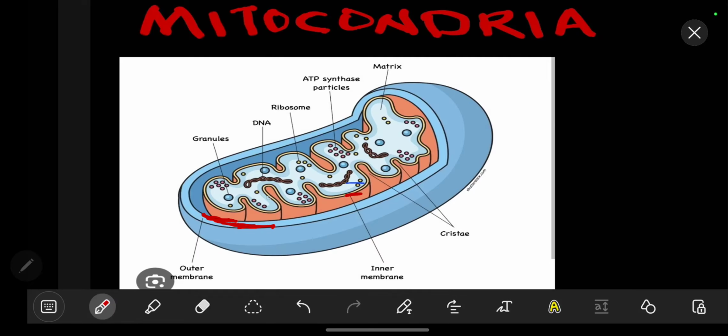Some of the evidence is that the mitochondria has its own DNA and its own ribosomes. However, the ribosomes are 70S ribosomes, which are ribosomes found in prokaryotes. So these are the things that the mitochondria has.